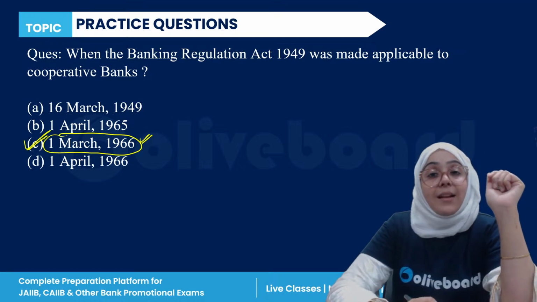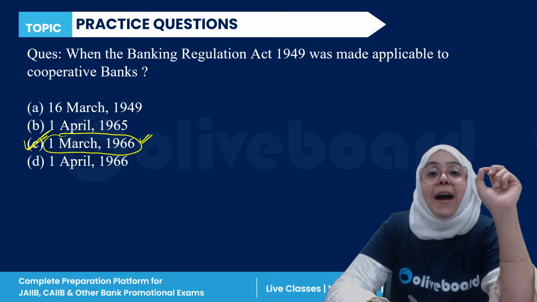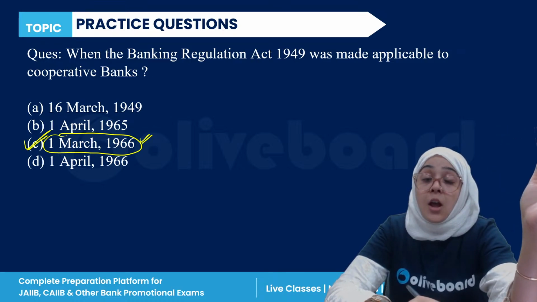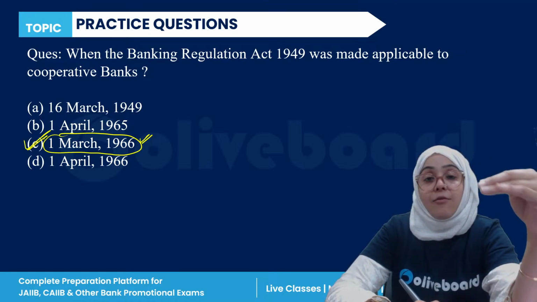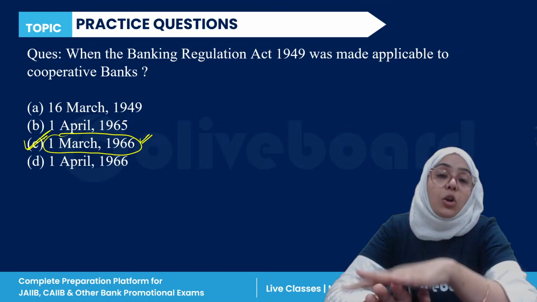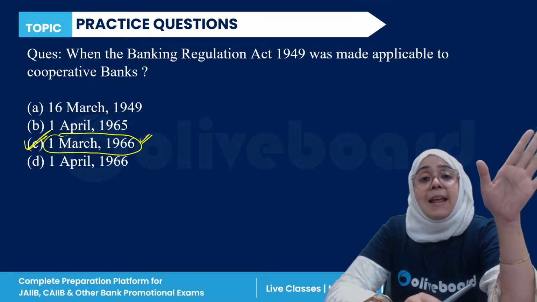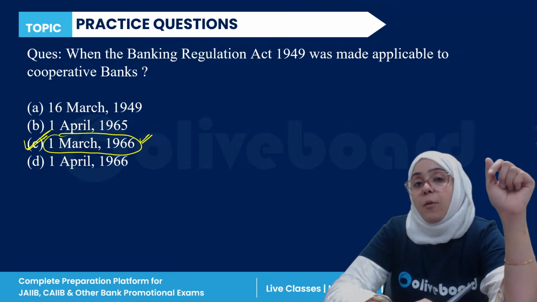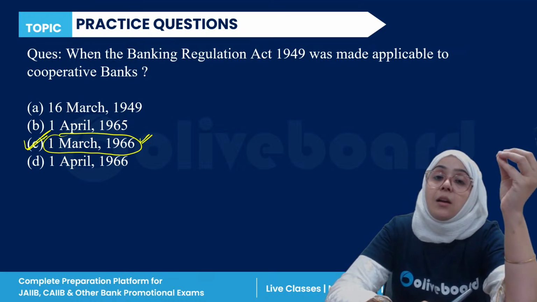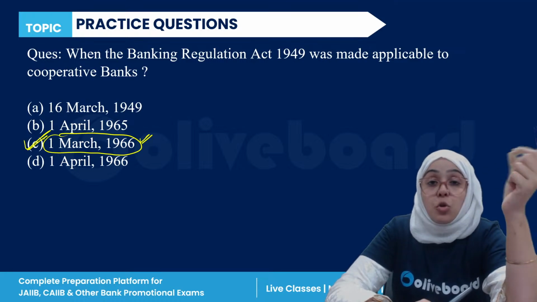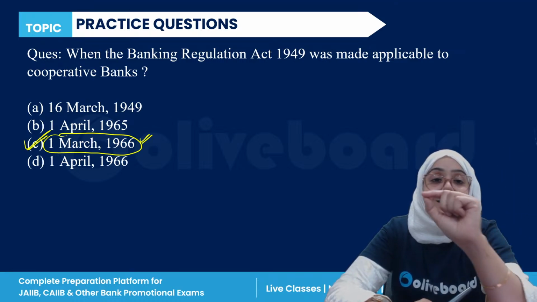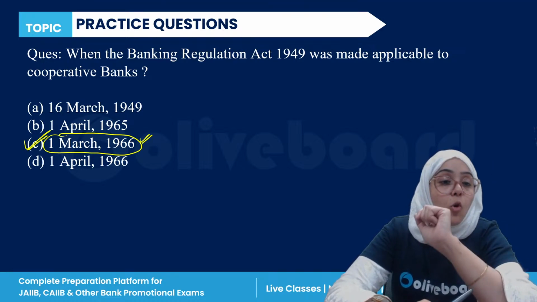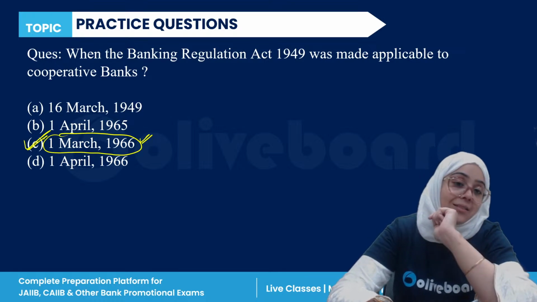Now you are noticing that every question here is a factual question: year, the first bank, which section. Module C in IIBF is completely a fact-based module. You will find very little concept in module C, and that's why you will get these types of questions related to years and facts in the examination. So you have to focus more and more on facts in module C. The Banking Regulation Act 1949 was made applicable to the cooperative banks on 1st March 1966.